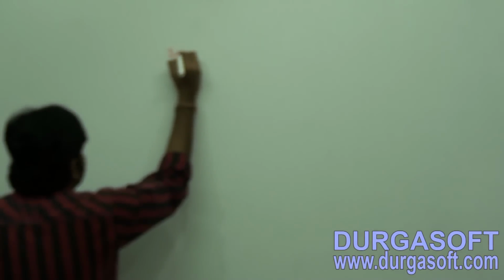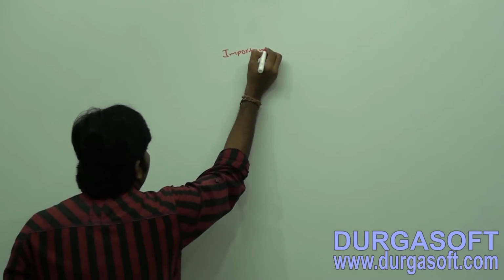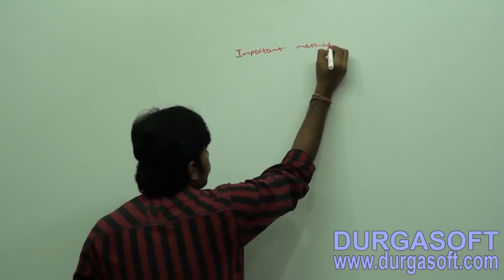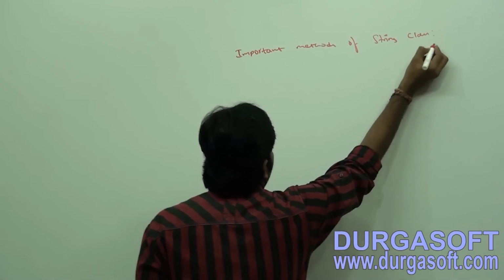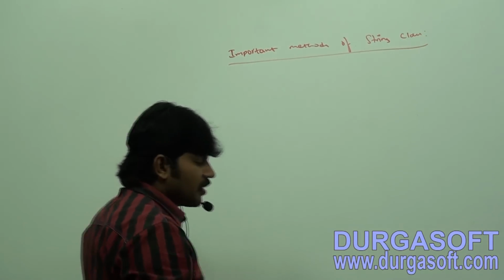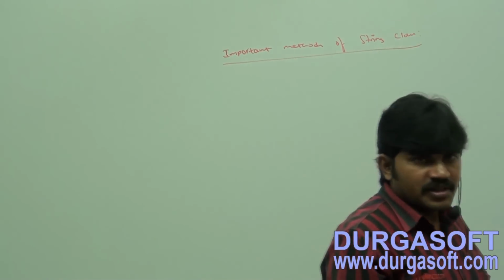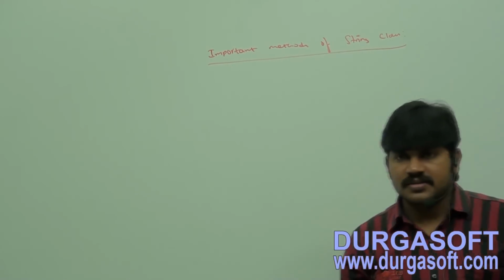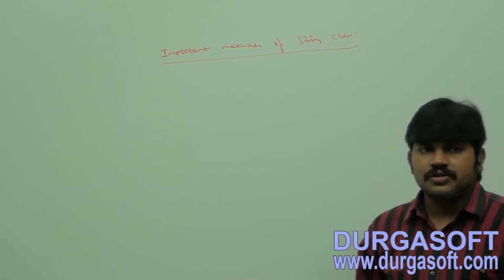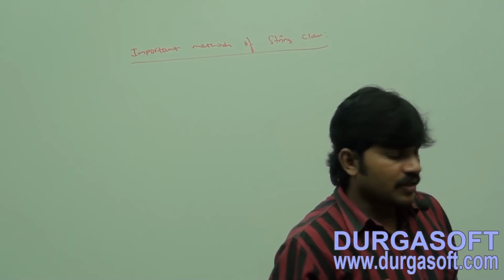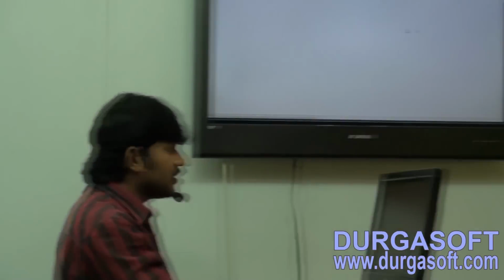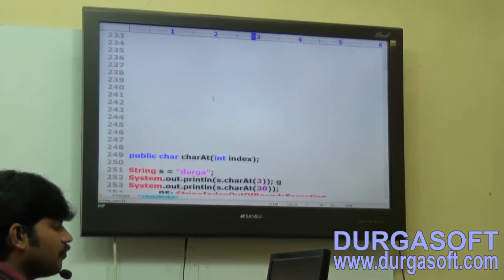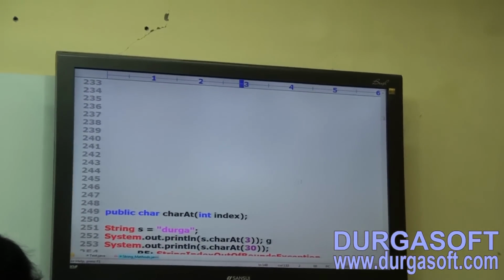Now, important methods of string class. There are several methods, and compulsorily you people should be aware of them.